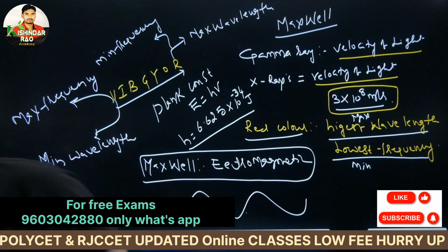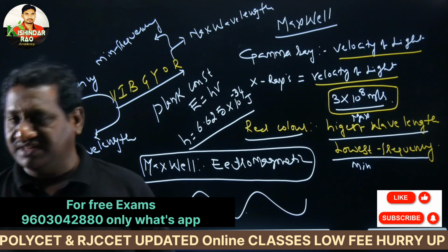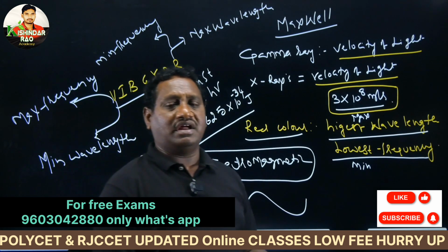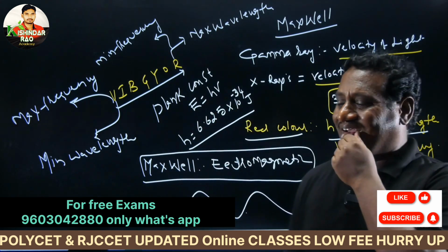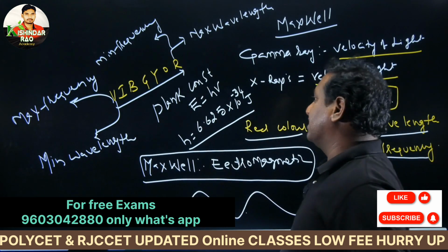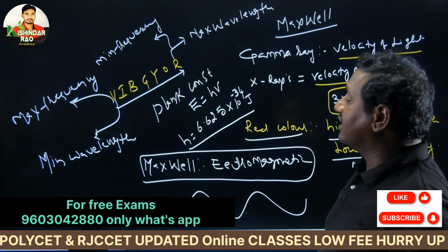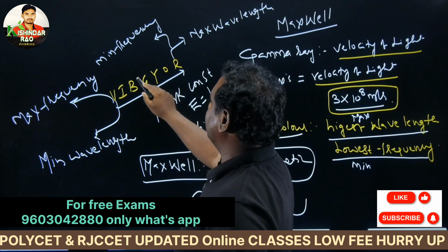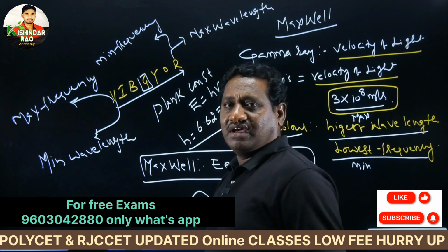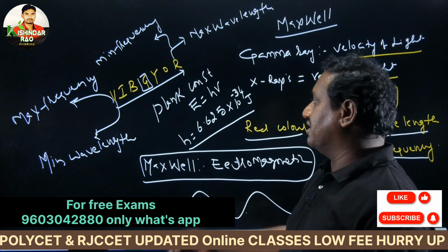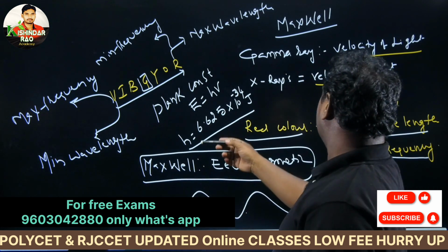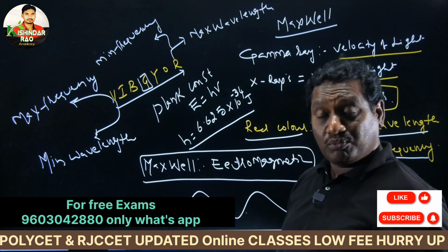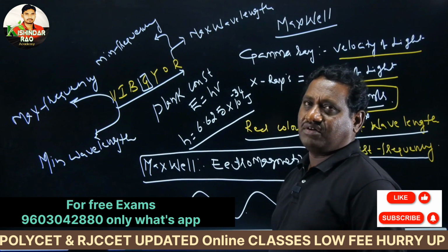So you can understand how different scientists explained different characteristics and materials. The spectrum is nothing but seven colors. Among these seven colors, green is the most effective color. Green is the more effective color for the sensation of vision.